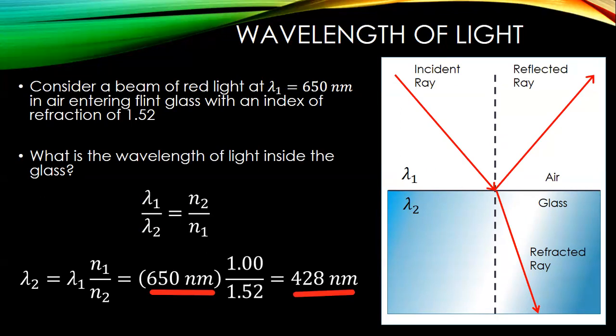So two things really happen to light as it passes from one medium to another. First of all, the angle will change unless it's normal. If it's heading straight through, then it's going to have an angle of refraction of 0. Again, by Snell's law, the sine of 0 is going to be 0, so both sides of Snell's equation have to be 0. The angle of incidence is 0.